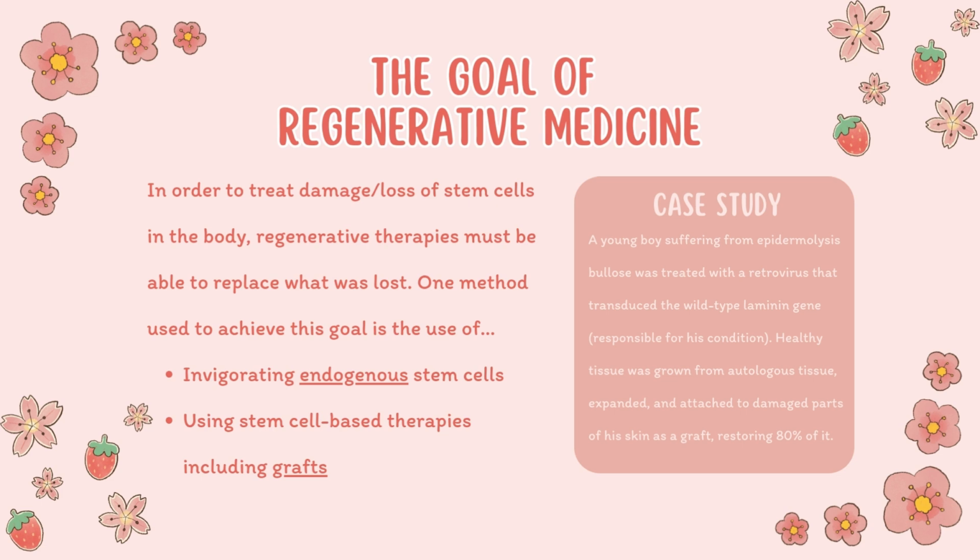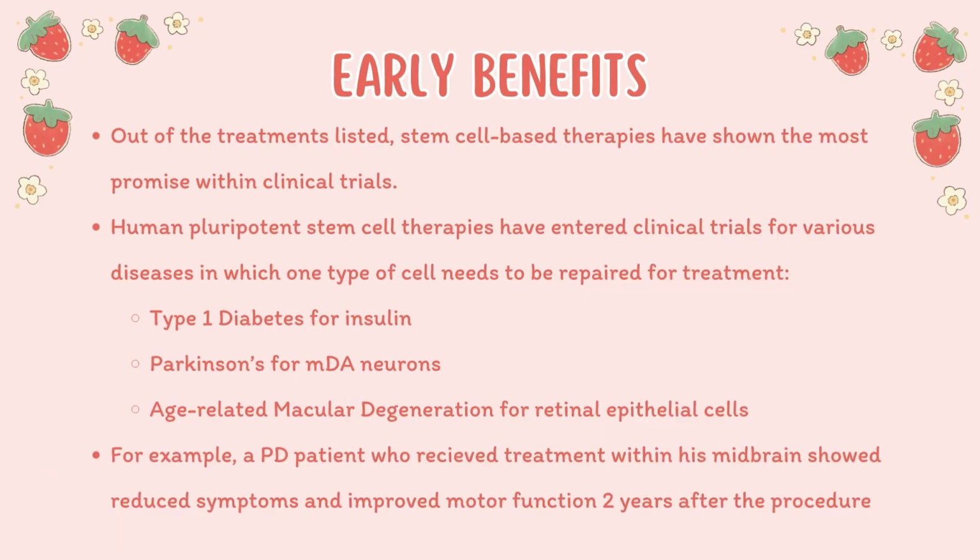Case study: a young boy suffering from epidermolysis bullosa was treated with a retrovirus that transduced the wild-type laminin gene responsible for his condition. Healthy tissue was grown from an autologous tissue, expanded, and then attached to the damaged parts of his skin as a graft, which restored almost 80% of it.